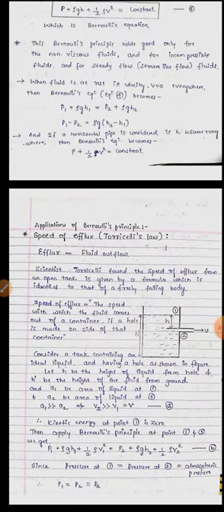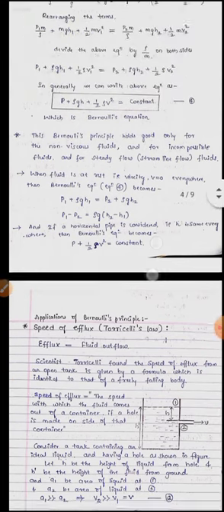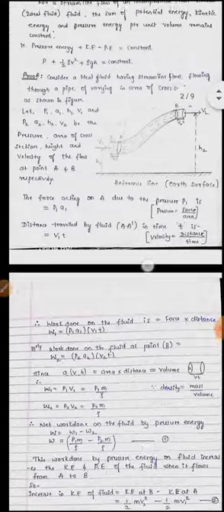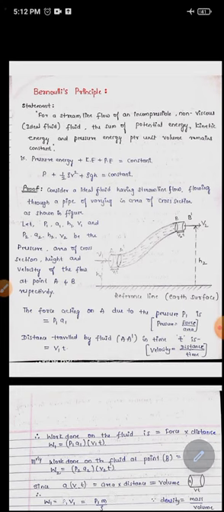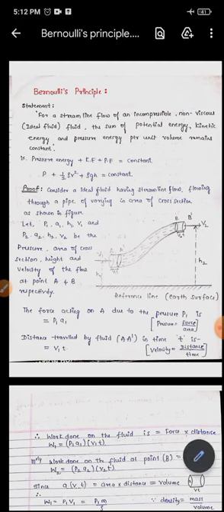We can also say that in Bernoulli's principle, if height remains constant or is not considered, see in this, if the height of this cube is not considered, then what will be the Bernoulli's principle? The pressure energy plus kinetic energy will be constant.